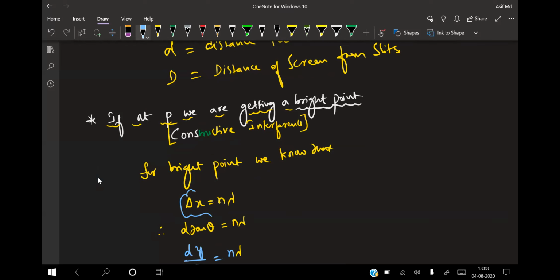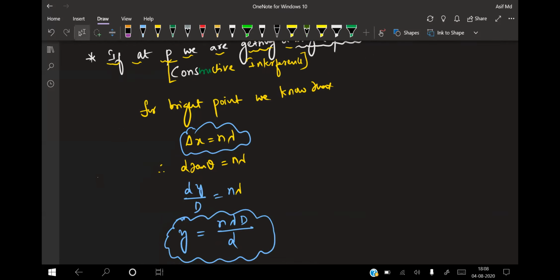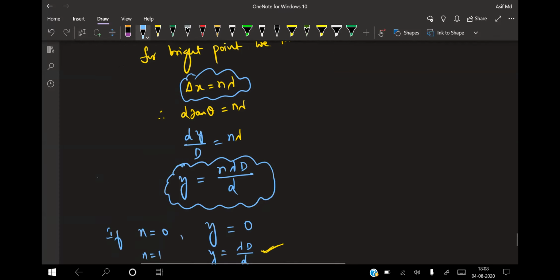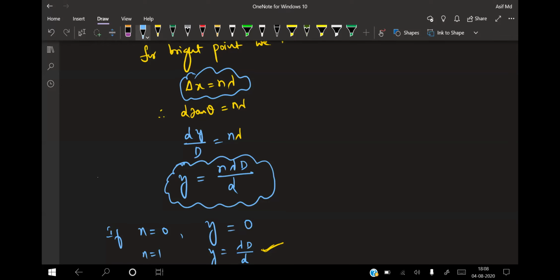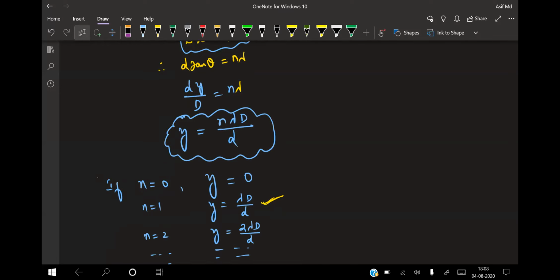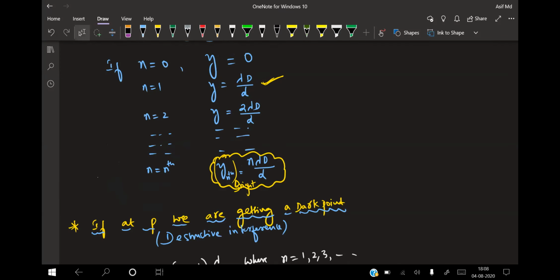Delta x is equal to n lambda. So delta x is d sin theta, and tan theta is y by capital D. Simplifying it, we get the formula y is equal to n lambda D by small d. If n is 0, y is also 0, which means a bright point is formed at 0. For n equal to 1, y is lambda D by small d. For n equal to 2, 3, 4, it goes on like that. So the nth bright point can be calculated by the formula n lambda D by small d.